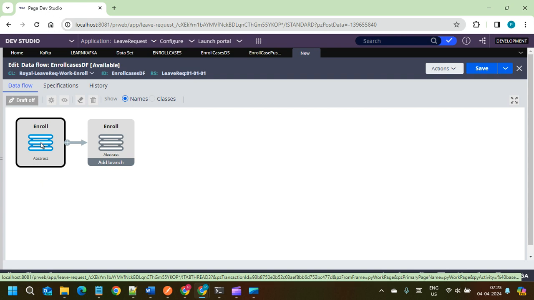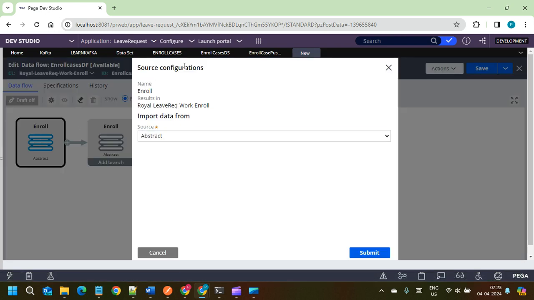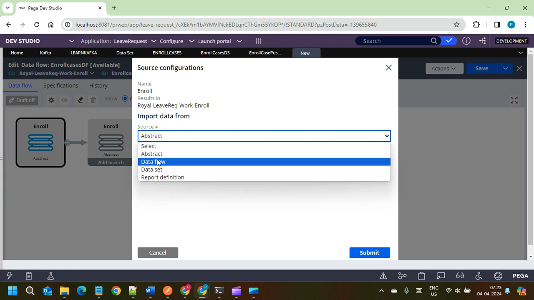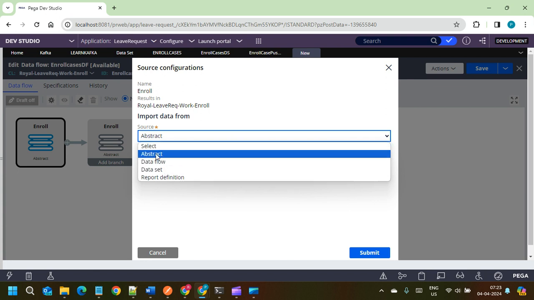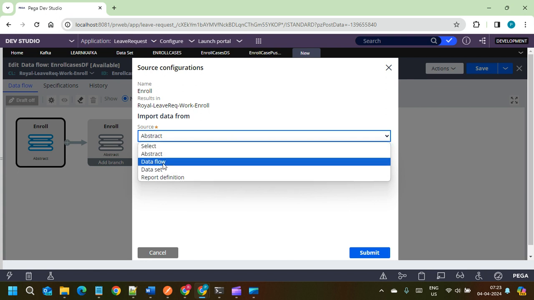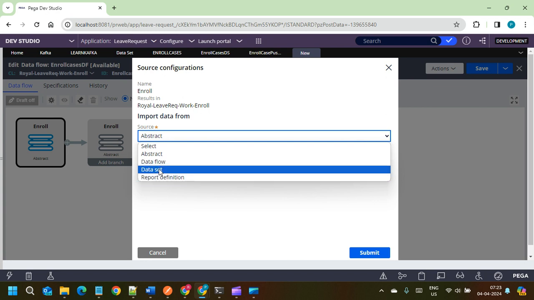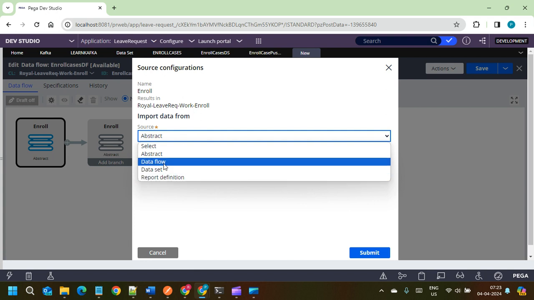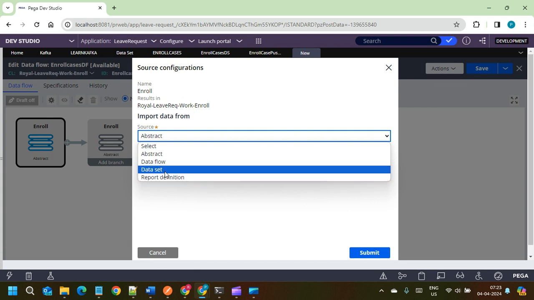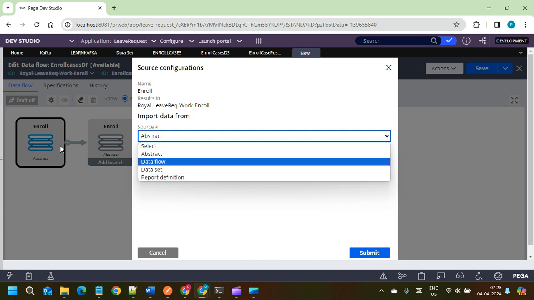The starting one we call the source. This is the destination. So let's open the source. What is the source for this data flow? It can be abstract, which means nothing, empty input. It can be another data flow, or it can be a data set, or it can have the report definition. Using these three inputs, it can take the data as source.